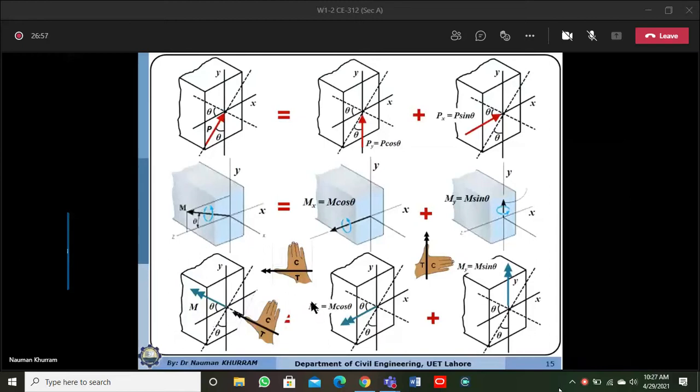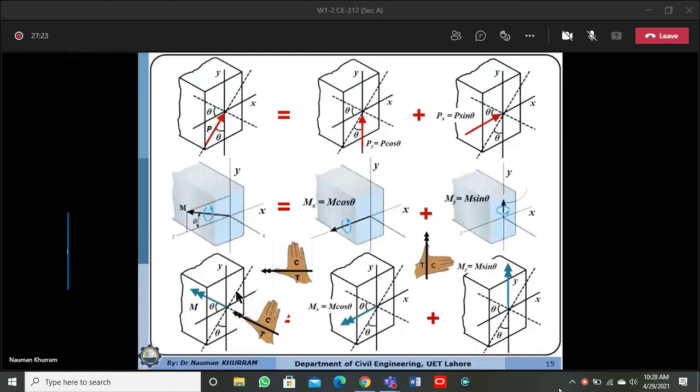So this moment M will be regarded as Mx, and that will be the cos function of this resultant moment. And similarly, the component of this moment which is acting along the y principal axis will be regarded as My, and that will be the sine function of this moment, because the angle is given from the x-axis.